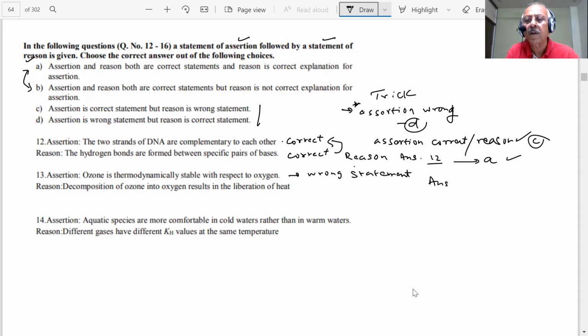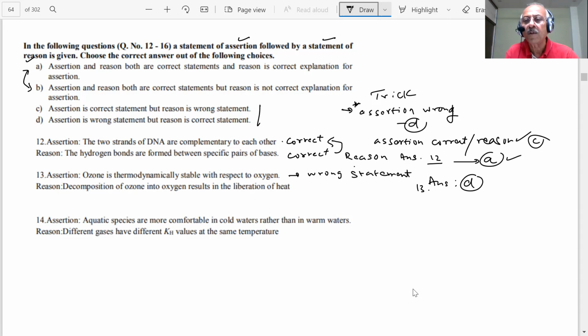Okay, no problem. I do not need to waste my time, student. 13th question, the answer will be D. But if you want to read it, you can read it. This will be a correct statement if you read it. Decomposition of ozone into oxygen results in liberation of heat. Yes or no?